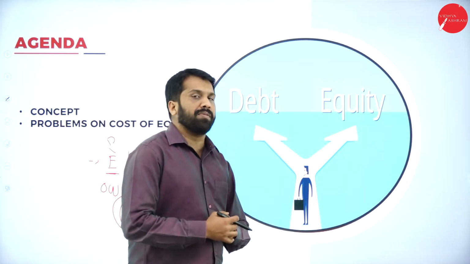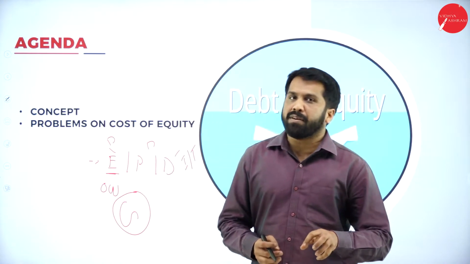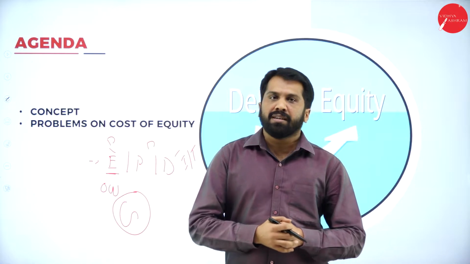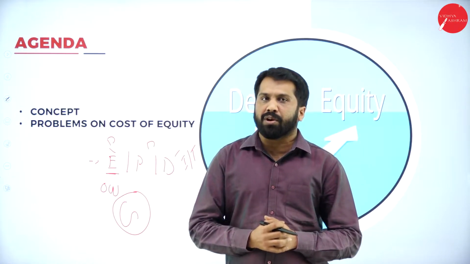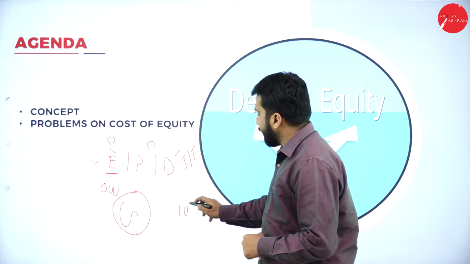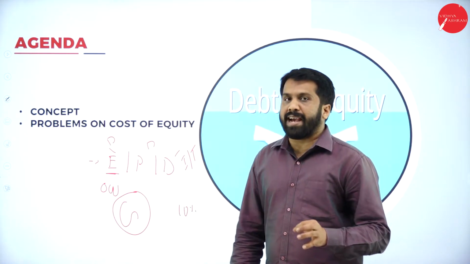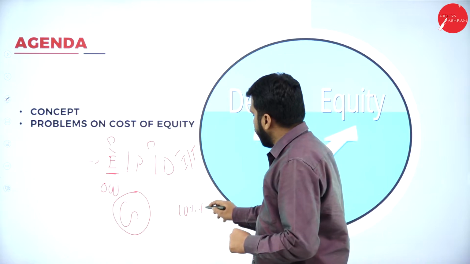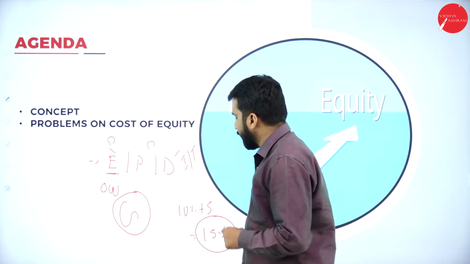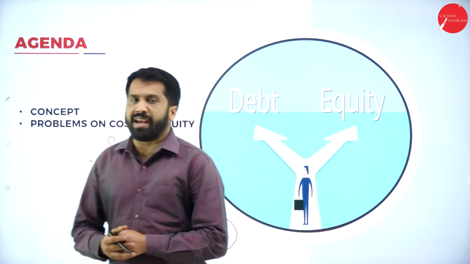Whatever percentage is given in the question, like 5% growth, you add it to your final answer. Like, you will do the normal calculation, cost of equity is 10%. Growth rate they have given 5%. Plus 5, the total answer will be 15%. Like this, you are supposed to calculate.